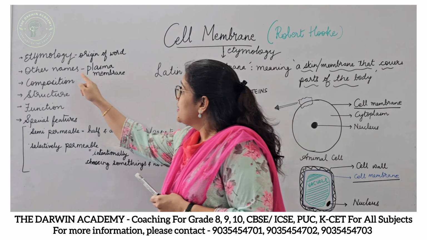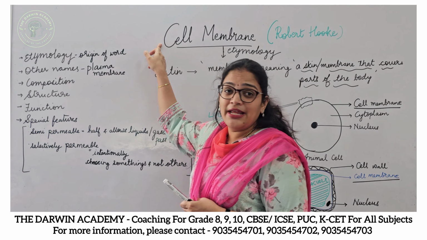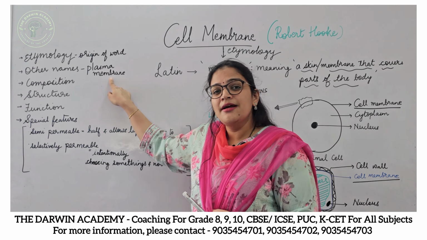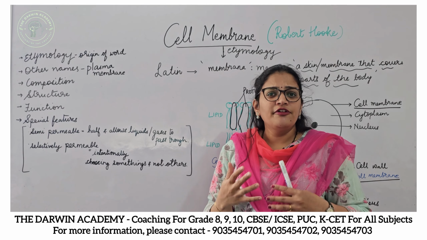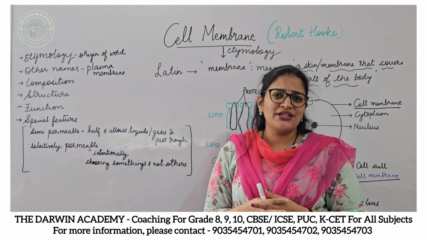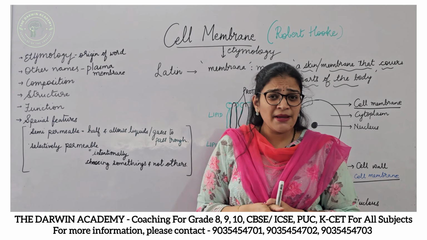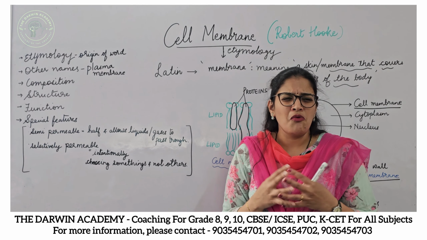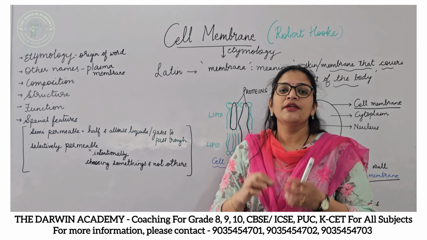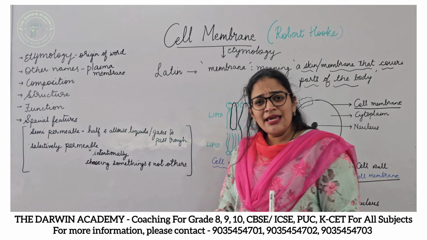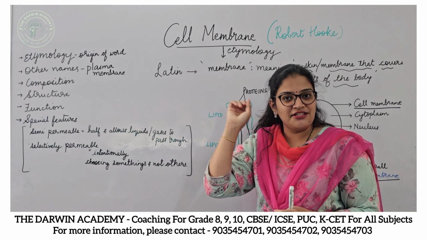Yeah, one more thing. The cell membrane is also called the plasma membrane. If, for example, in any of your question papers the word plasma membrane is mentioned, you should not think, what is it? I've never learned about it. Plasma membrane is the cell membrane itself.